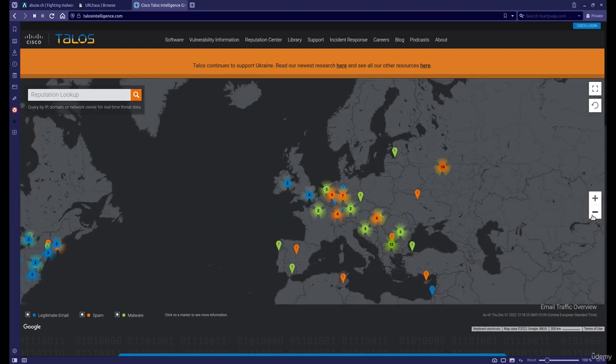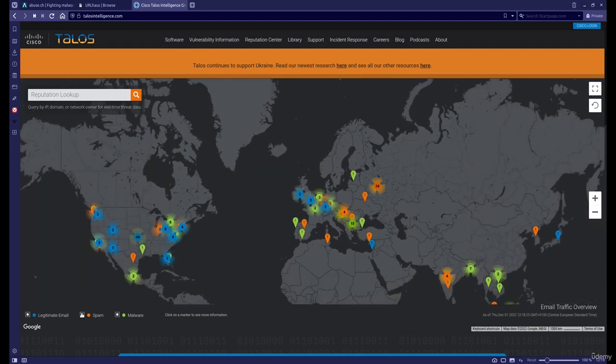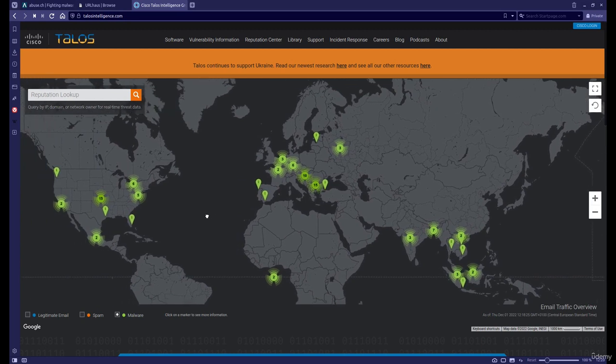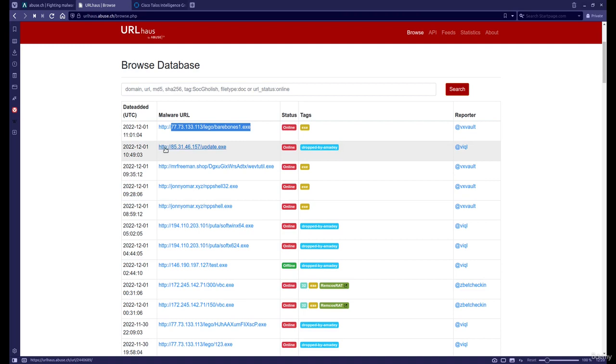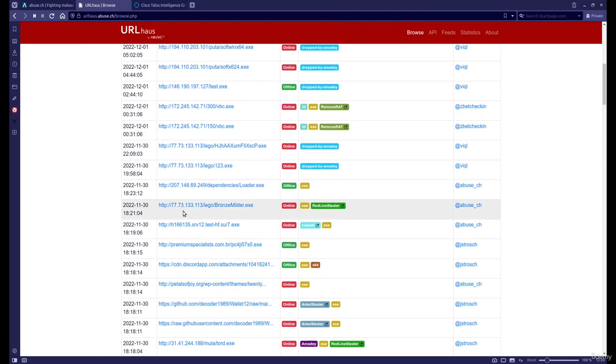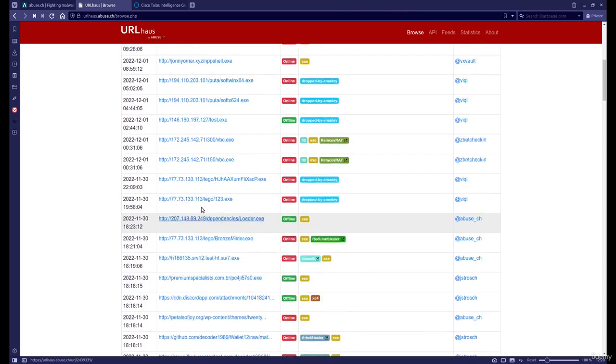Now, if you're not interested in spam, for example, you can deselect it. And also email, not interesting. So now we can see some countries where malware is being spread right now. So active links or active servers. Now, obviously, this is not going to list all of the servers around the world. And so, for example, on URL host, we have a list also of internet addresses that are being used to spread malware.